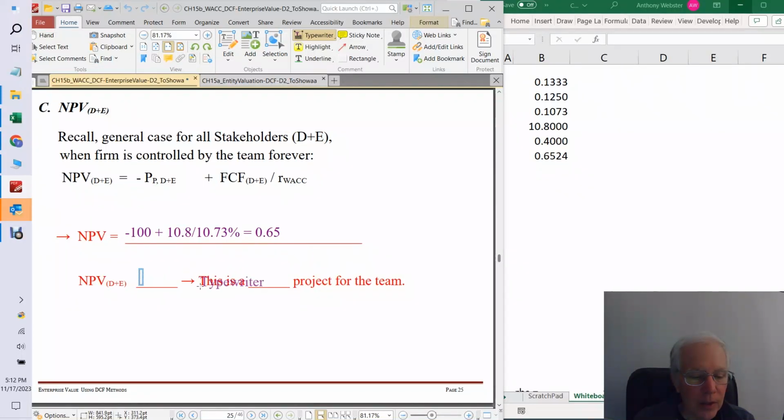So the NPV of this project, remember that's in hundreds of thousands, so that's pretty good. So we've got NPV D plus E is greater than 0. So this is saying that this is a good project for the team. So we would go back to our managing director and say, based on all of your assumptions and all these models, it's an NPV positive project.